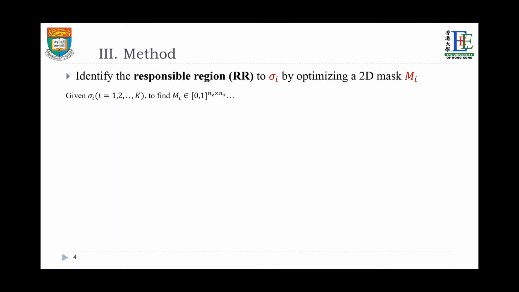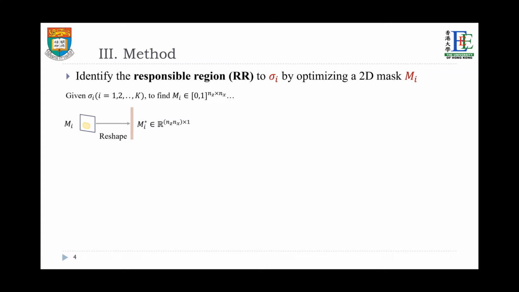We get the responsible region by optimizing a 2D mask M_i with 0 and 1 representing irrelevant and responsible signal samples respectively. Look at the figure. The yellow region represents the responsible region. It means that even when we eliminate other regions, the responsible region still preserves the key information of sigma_i.